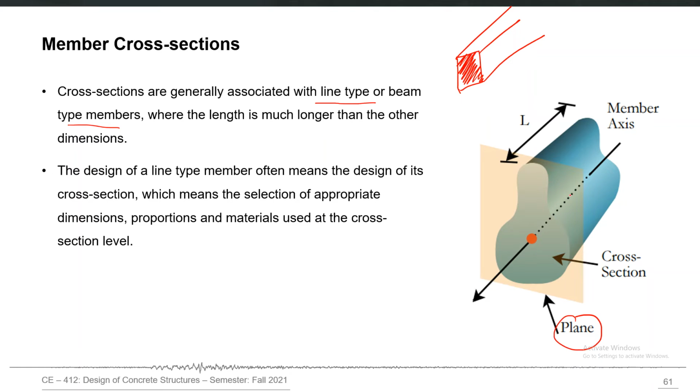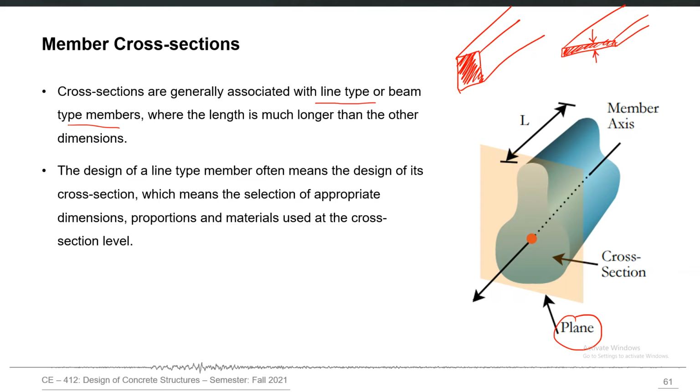But we can also use the word cross-section for even area type elements, two-dimensional elements. For example, a slab will also have a cross-section. So this is the slab's cross-section, but generally for a two-dimensional element, the cross-sectional shape only requires the description of its thickness.